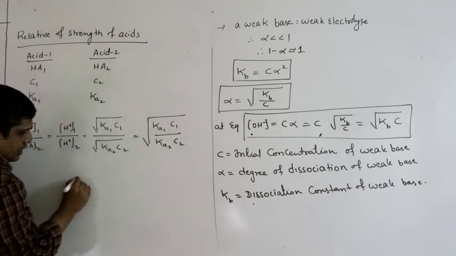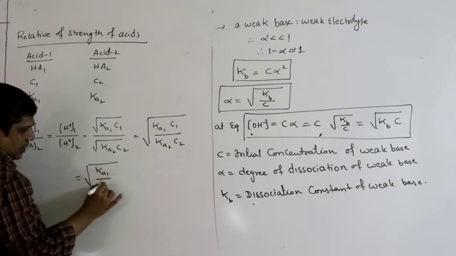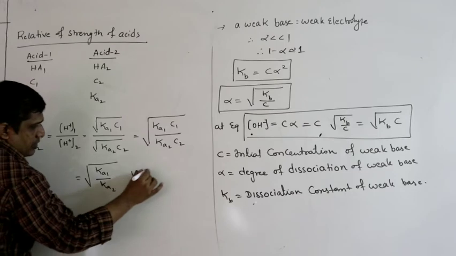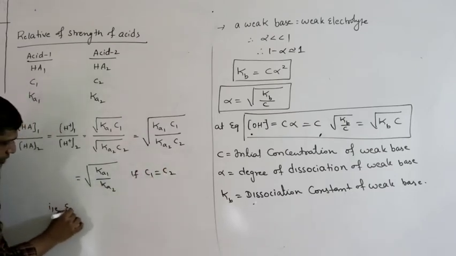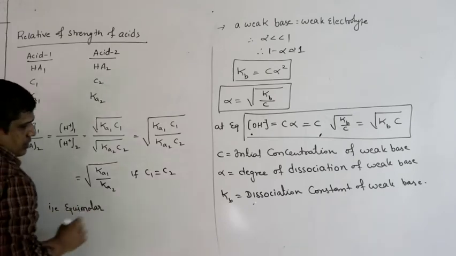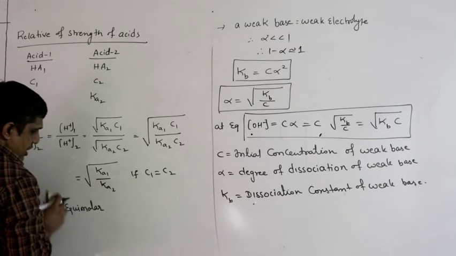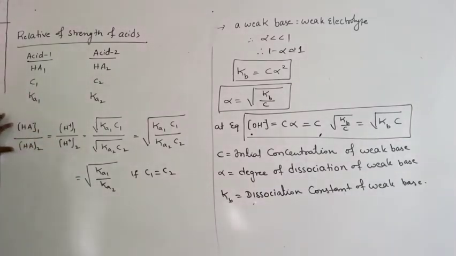So this will simply be the ratio of Ka1 to Ka2 if C1 equals C2, that is equimolar acids, equal concentrations of acids. So this is how we find the relative strength of two acids.